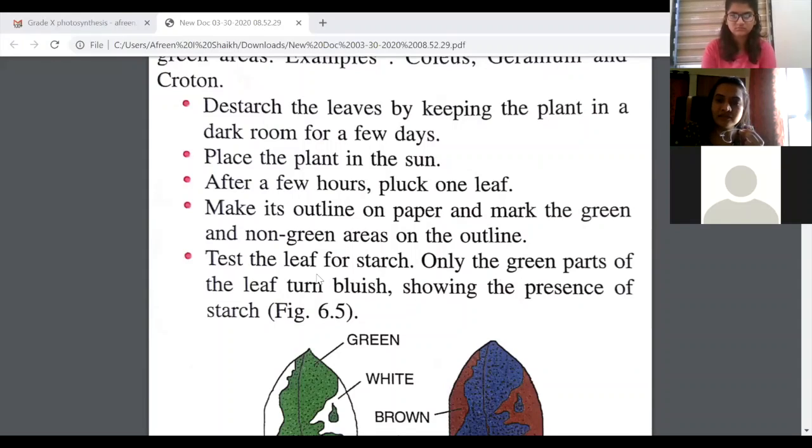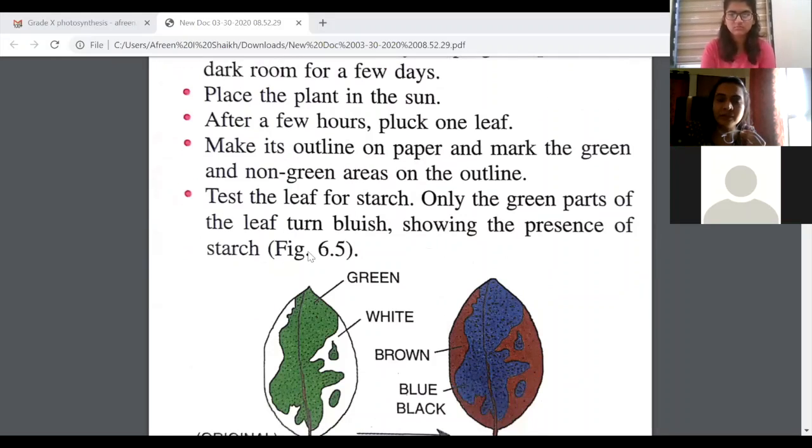So how do you test the leaf for starch? You do the process which we have already studied about. You first boil it in water, then you boil it in methylated spirit in a water bath, and then you will remove the leaf and put it in hot water so that it becomes soft. Then you spread it on a petri dish and you pour iodine solution over it. So when you test the leaf for starch, you repeat that entire process which was studied right in the beginning. Okay. When you test for starch, what do you find?